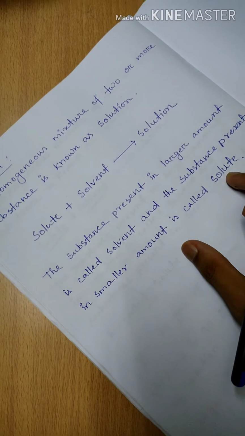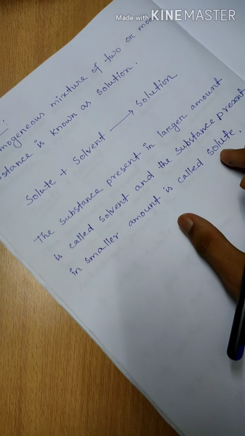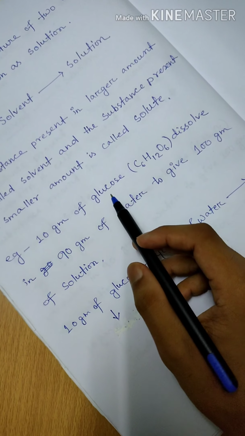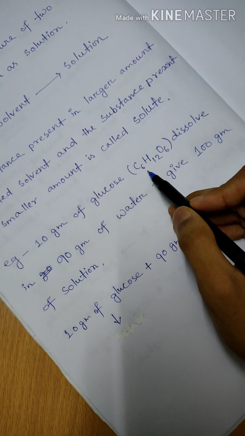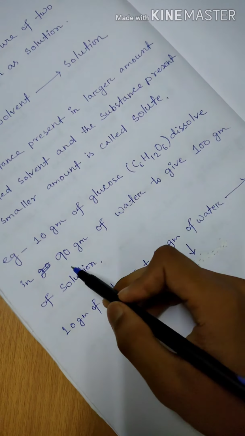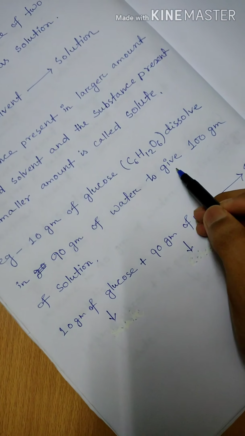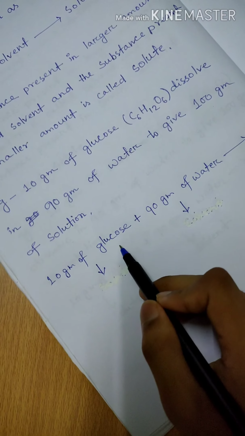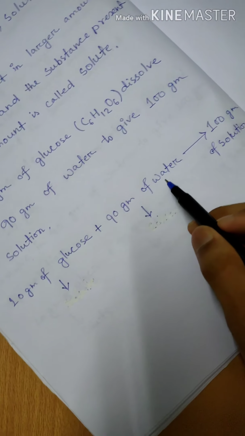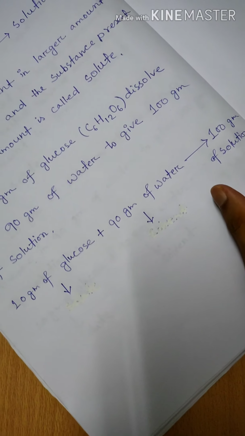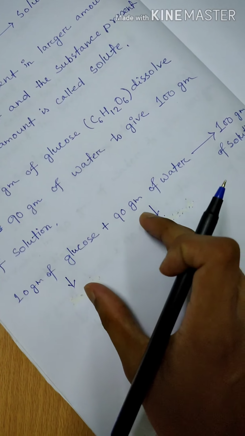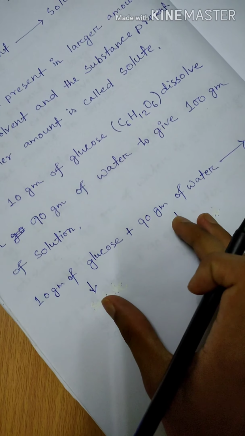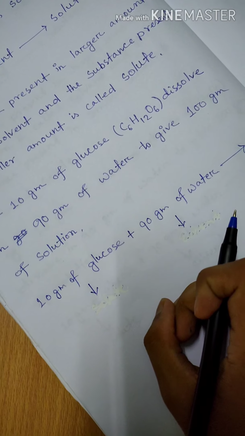Okay, now let us take an example. Now see, 10 gram of glucose, the chemical formula of glucose is C6H12O6, dissolved in 90 gram of water to give 100 gram of solution. It means 10 gram of glucose plus 90 gram of water gives 100 gram of solution. So obviously these two are solute and solvent. Now we have to identify which one is solute and which one is solvent.